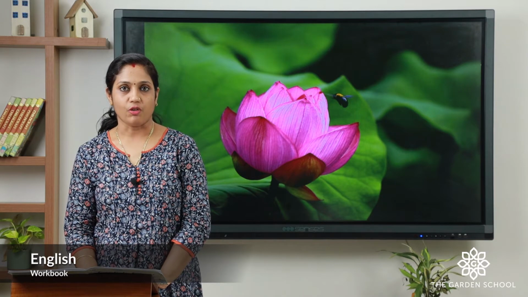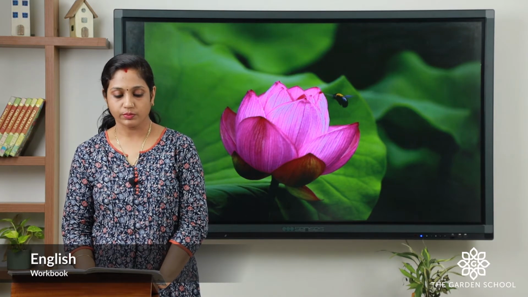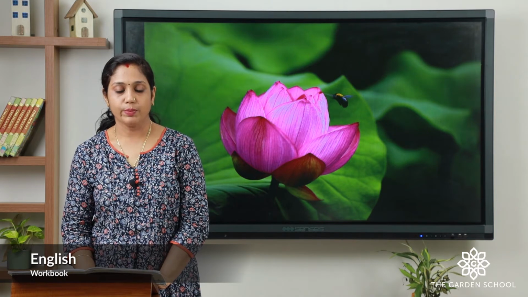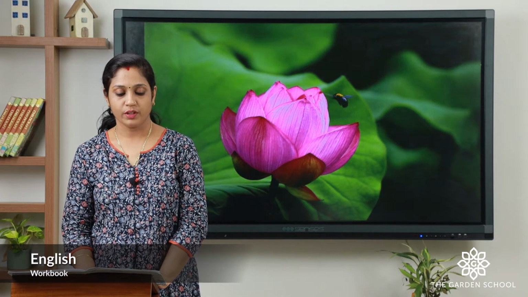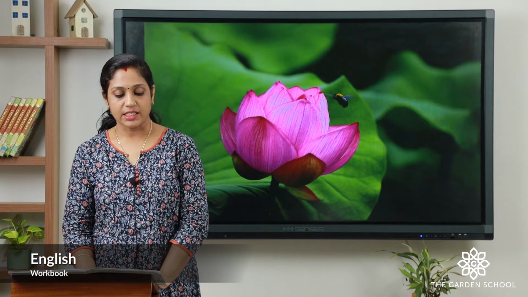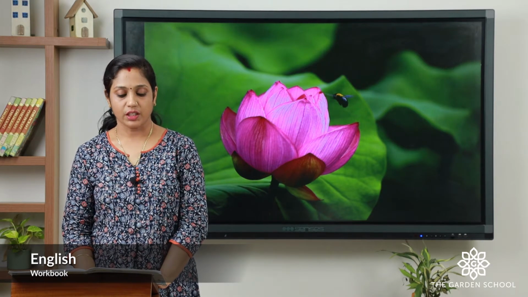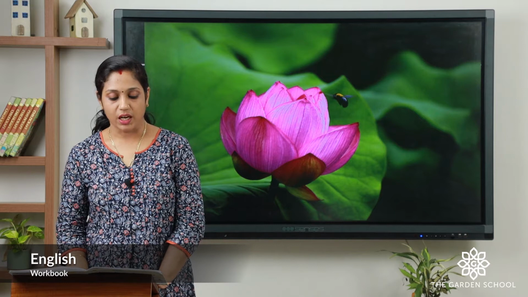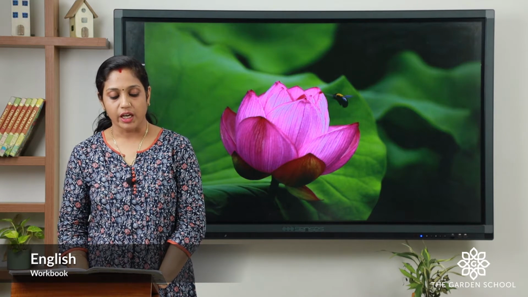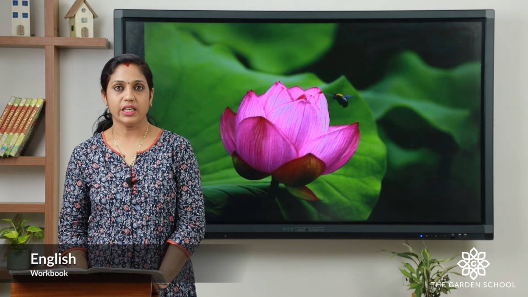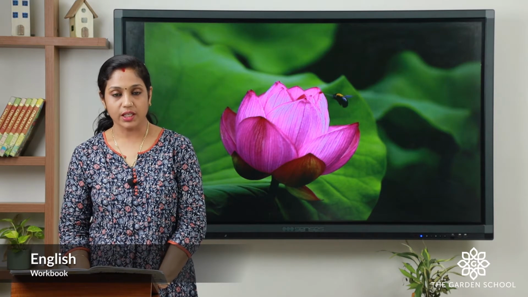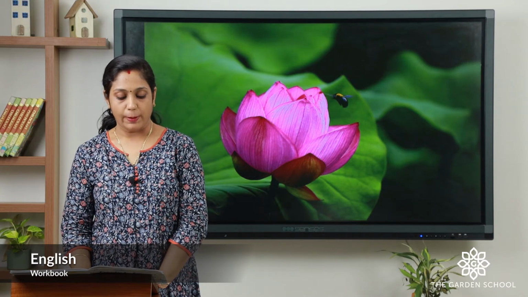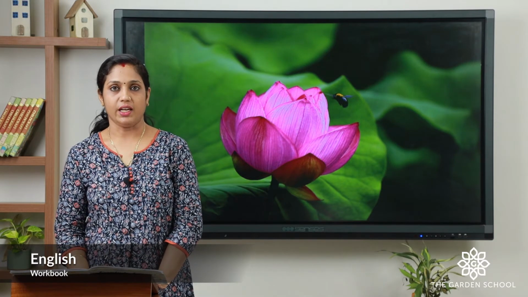So, we'll check the answers now. First question, Minnie knew it was a bee because she heard it. She heard the sound of the bee which was inside the flower. The bee was sleeping inside the flower. Third question, when the bee comes out of the flower, it will go to other flowers for nectar. Fourth one, Minnie thanked the bee for the honey. And fifth, Minnie said that she loves honey.